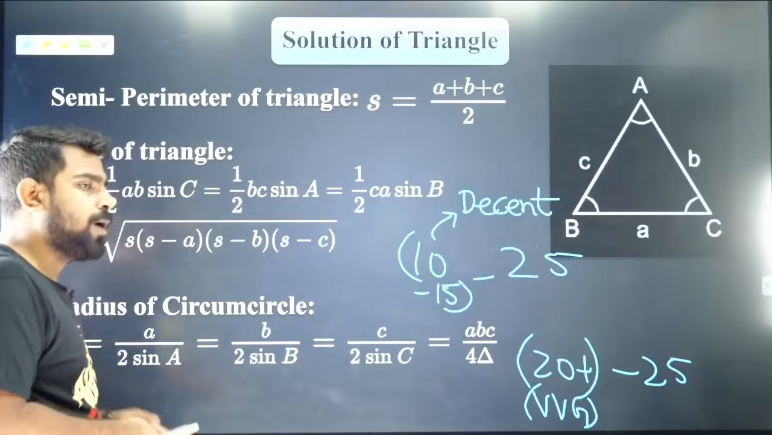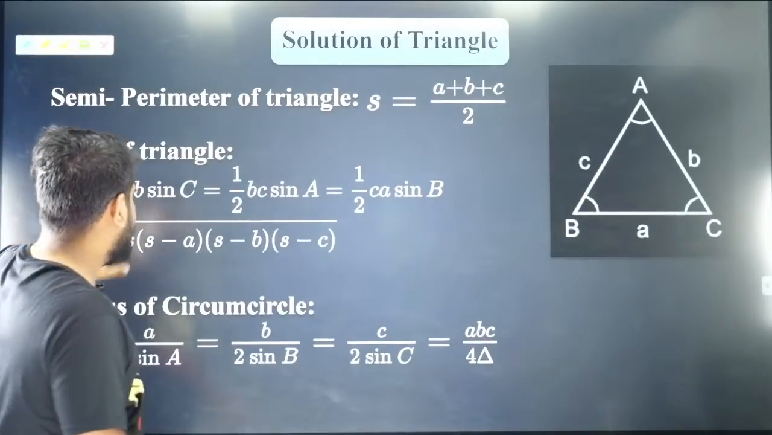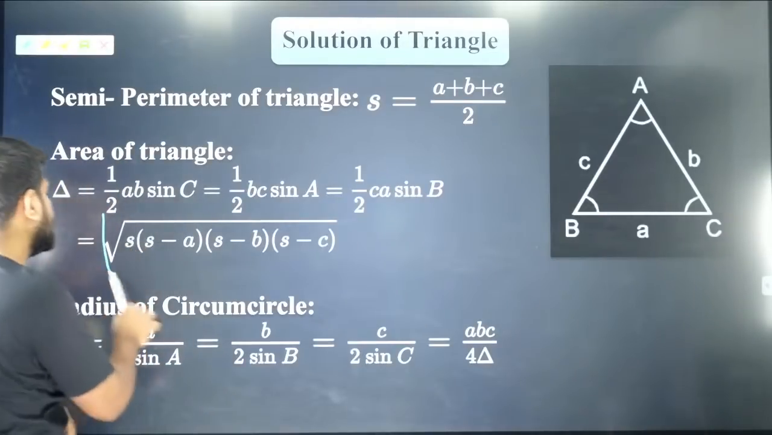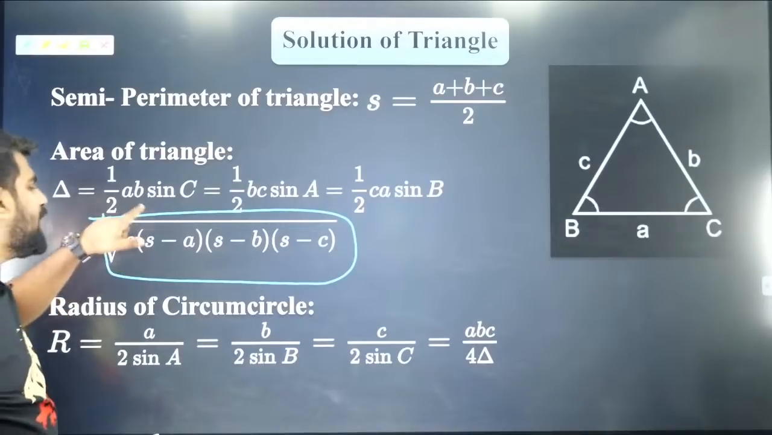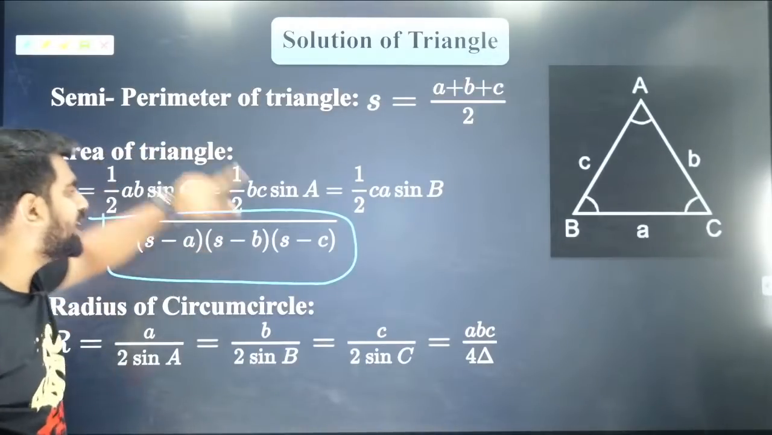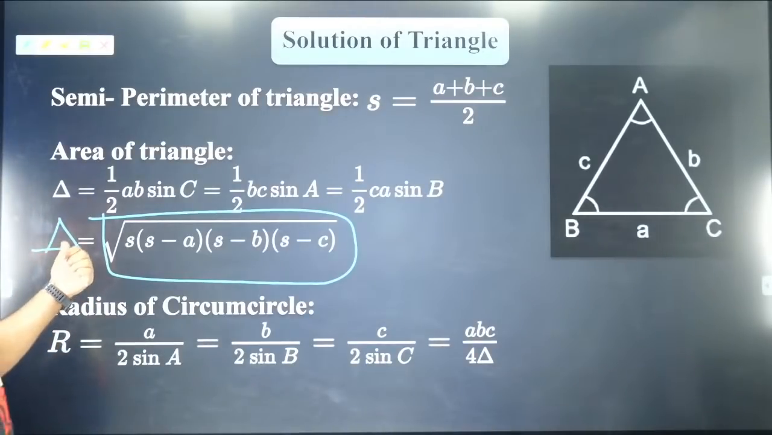So let's move forward, guys. Let's go ahead. And what else we have? This is your Heron's formula that everybody knows. Root of S into S minus A into S minus B into S minus C will give you area of triangle. That is by Heron's formula.